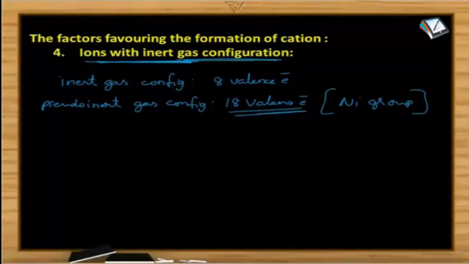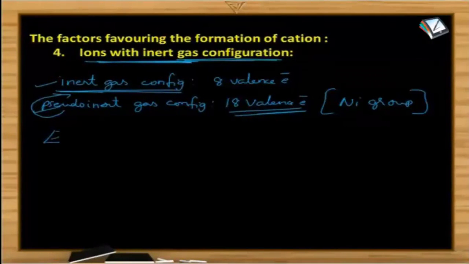Now, among all the known configurations, which is the most stable configuration? Definitely it is inert gas configuration. So that is the reason why the cations with inert gas configuration are formed more easily than the cations with pseudo inert gas configuration.